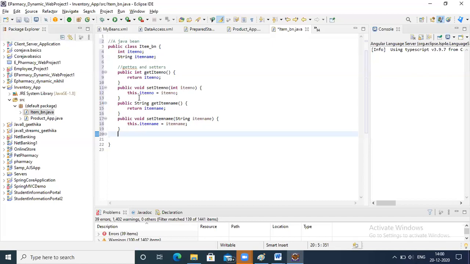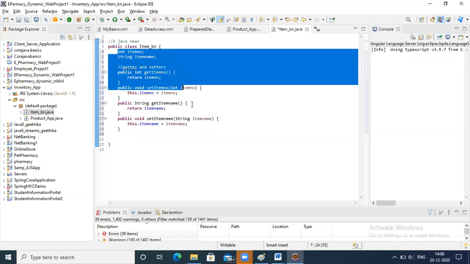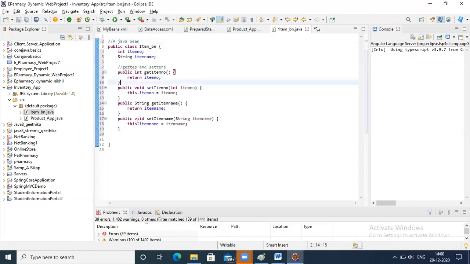Actually, it's not simple, it's a major difference. The entire architecture changes, because your methods are nothing but behavior. They talk about the behavior of the objects. Internally there will be a lot of changes: your execution changes, method calling changes, and you have to create a different object. It's not simply what we see here. But inside a bean, we generally write only properties, getters and setters. We don't write any business logic.